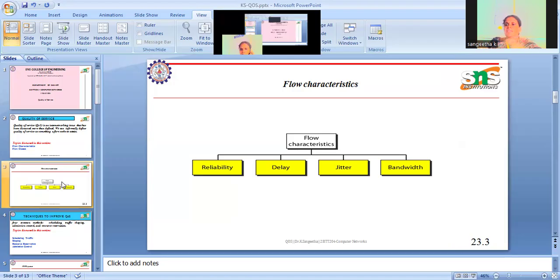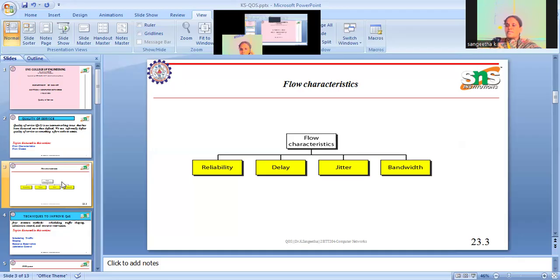Then jitter. If I'm sending multiple data simultaneously, every packet should reach the destination. But the variable arrival of data is called jitter. The variable arrival rate of packets is called jitter. That is also important because if one message has been divided into multiple sub-segments, and one packet reaches earlier and the second packet reaches with a very large delay, we cannot accept that. So variable arrival rate is called jitter.